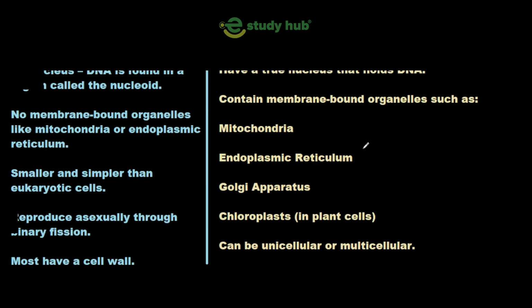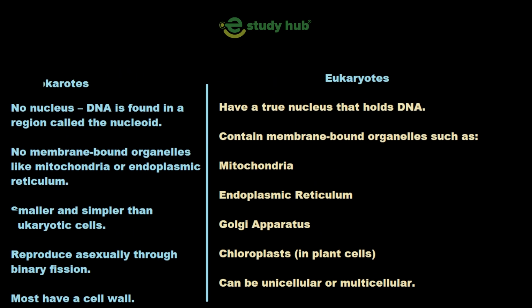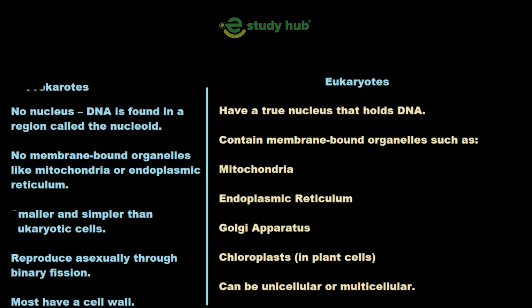So now we'll discuss some of the differences between prokaryotes and eukaryotes. Prokaryotic cells have no nucleus and DNA is found in a region called the nucleoid, while eukaryotic cells have a true nucleus. There are no membrane bounded organelles in prokaryotic cell, like mitochondria and endoplasmic reticulum. These are not present in prokaryotic cell, while in eukaryotic cell there is mitochondria, endoplasmic reticulum, Golgi apparatus, and chloroplast in case of plant cells.